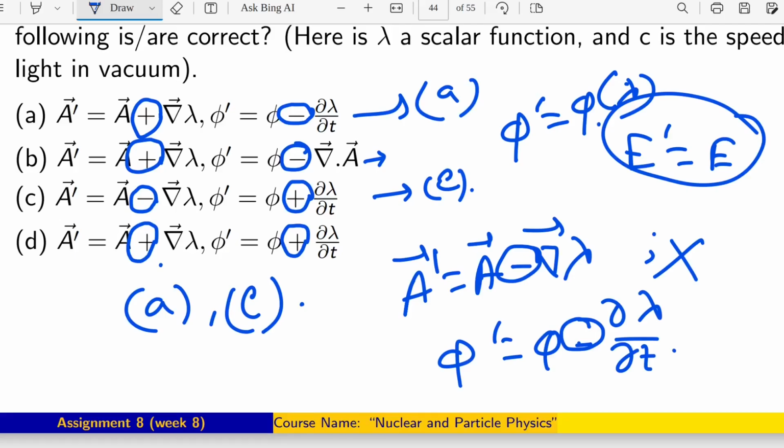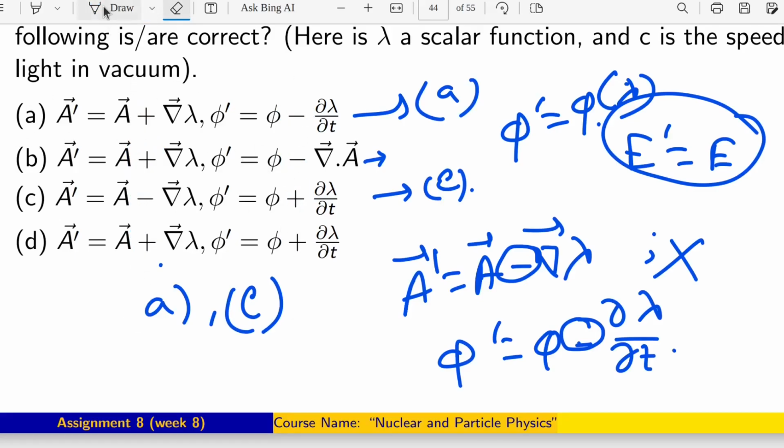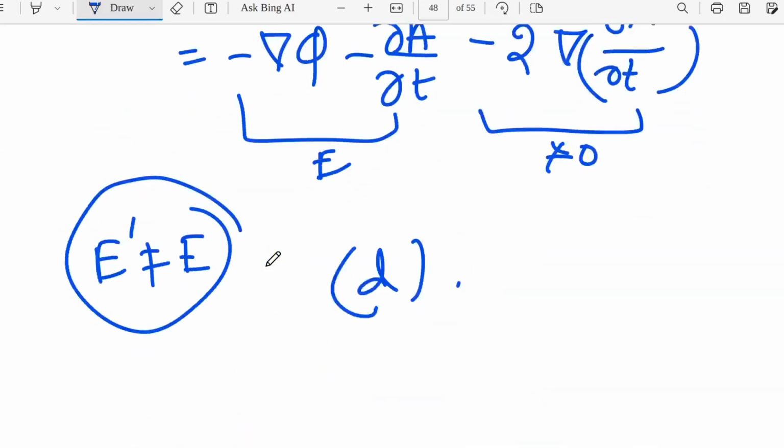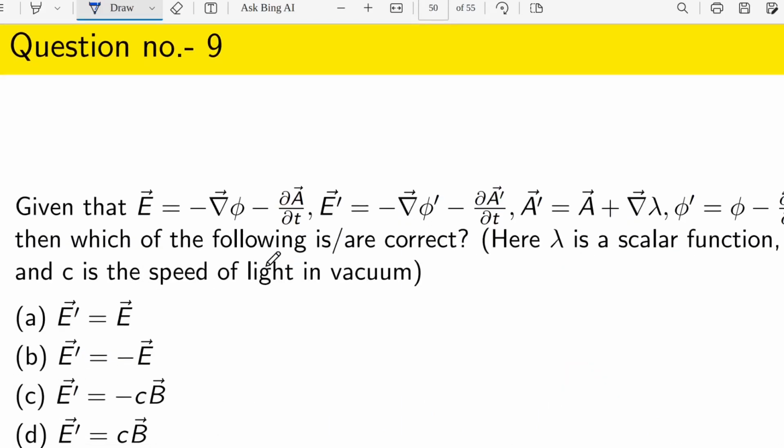So that's why we can't get E prime equals to E from that B option. Okay, so I am going to erase these things. So these things are there. So that means A and C will be the correct answer. Okay, so I hope it is understandable.